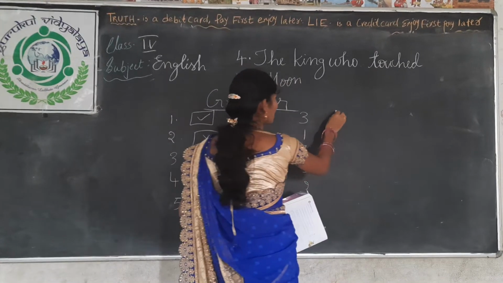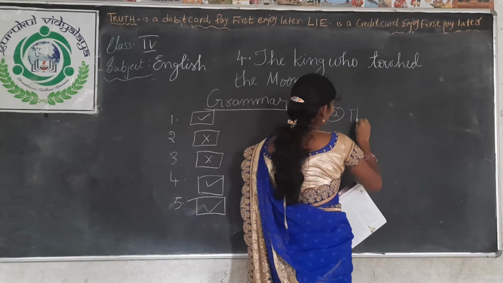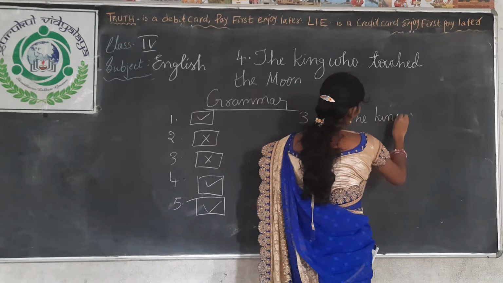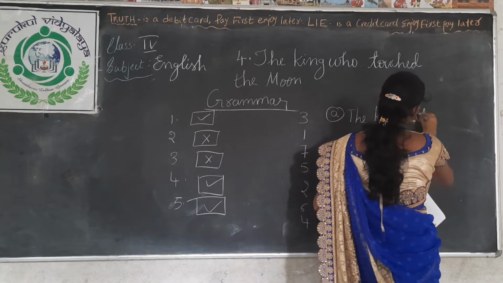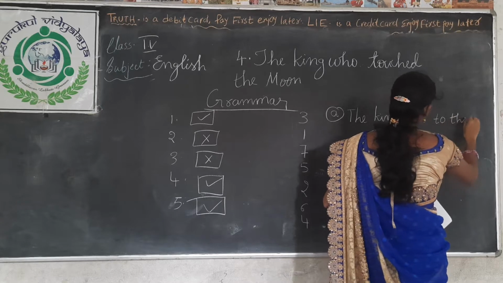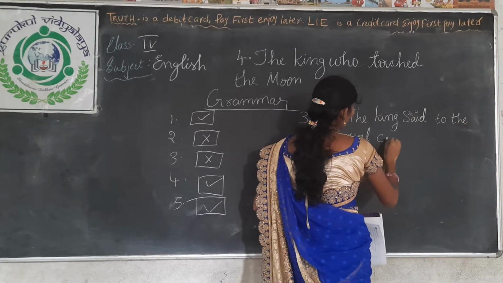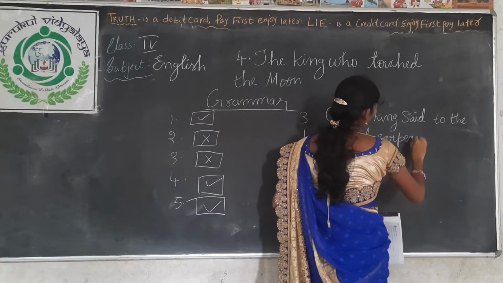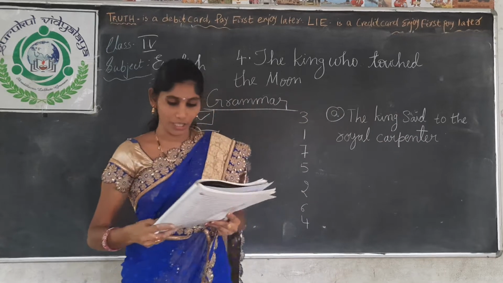Here A question is there, beside that you can write: the king said these words to the royal carpenter. Understood, children?